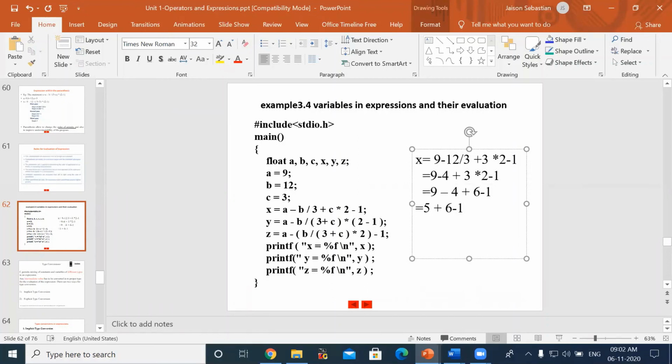Now in the next step, again when we start from left, we will encounter an addition. It takes two operands. 5 plus 6 is 11. So you can rewrite it as 11 minus 1, and in the next step we will be solving 11 minus 1 here.